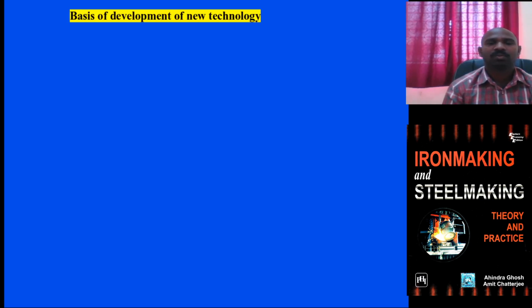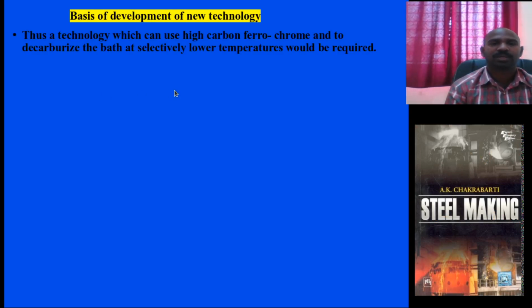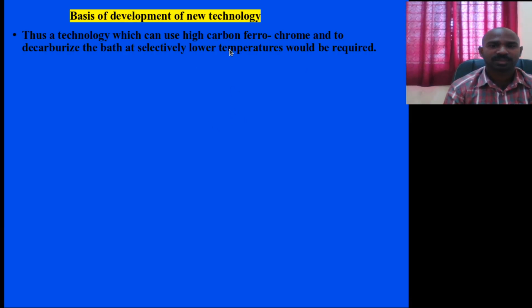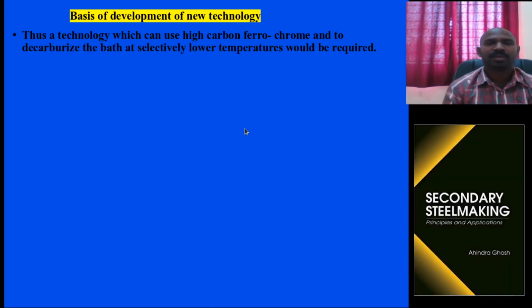Now, based on these purposes and assumptions, new technology was developed. That new technology is adopted mainly for the stainless steel production process. Initially you choose high carbon ferrochrome material. You need to reduce the carbon while retaining the chromium, and to retain the chromium you add some amount of silicon also. One needs to keep in mind that these things can happen at lower temperature.